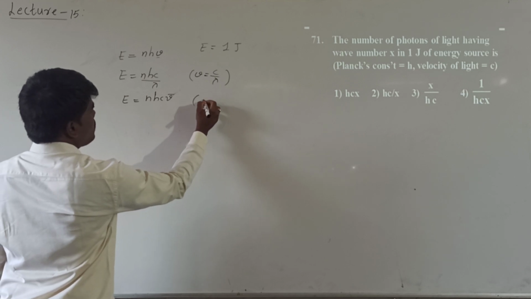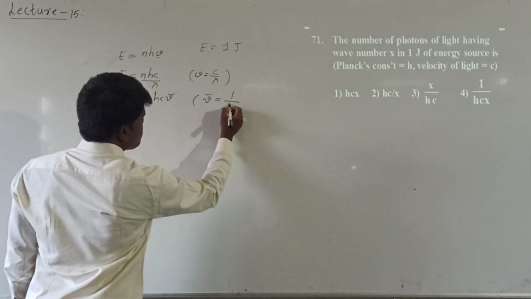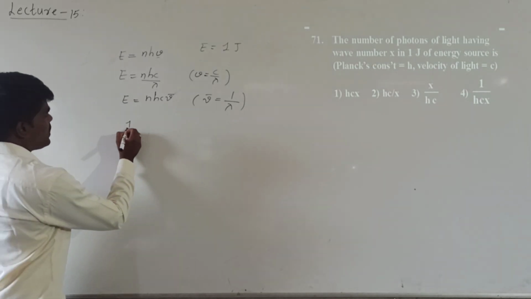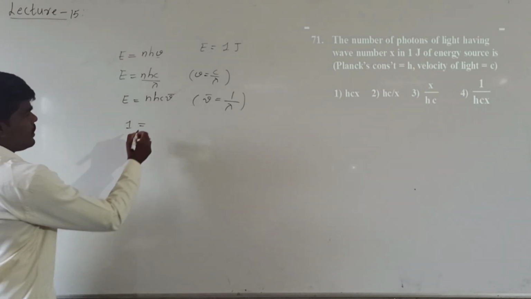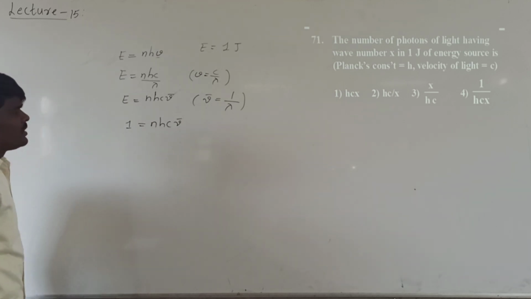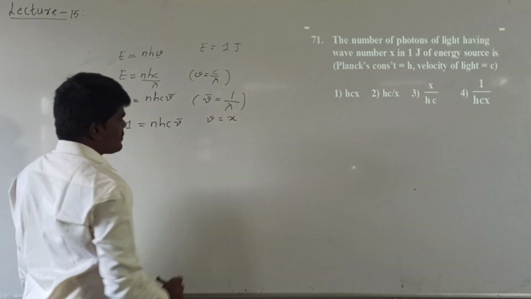We know that nu bar is the wave number, which is the reciprocal of wavelength. What has he given? The E value has been given as 1. That means 1 joule is equal to N h c nu bar.